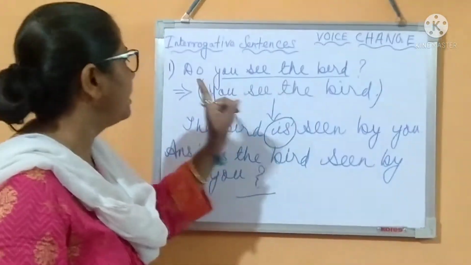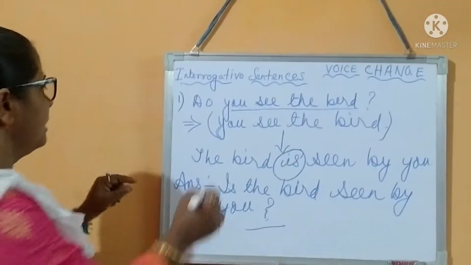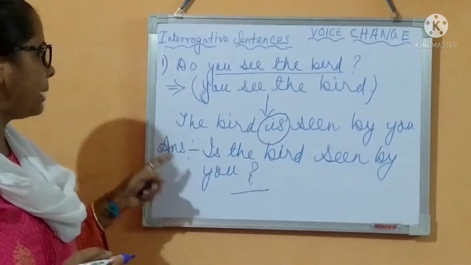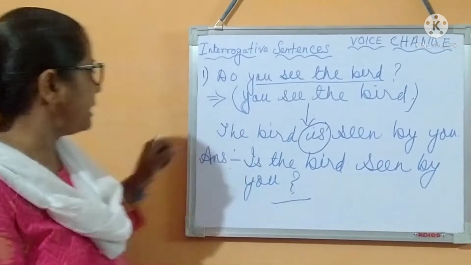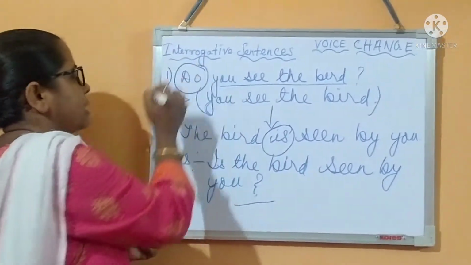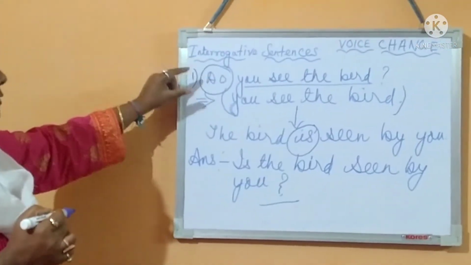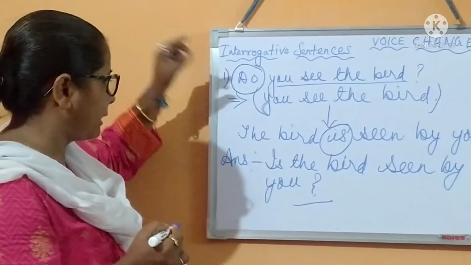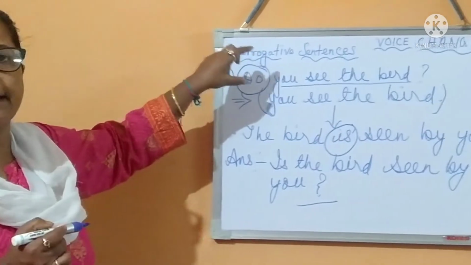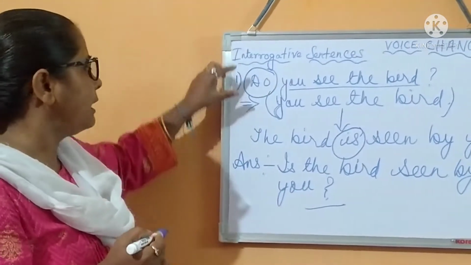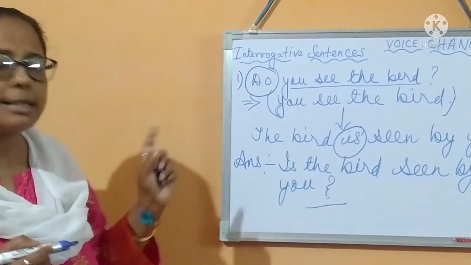So I am repeating it once again. Do you see the bird? This is the question. Now you have to transform it from active to passive voice. Whenever you are transforming an active voice question into passive voice and it begins with do or any wh-word, then you have to follow this particular technique.